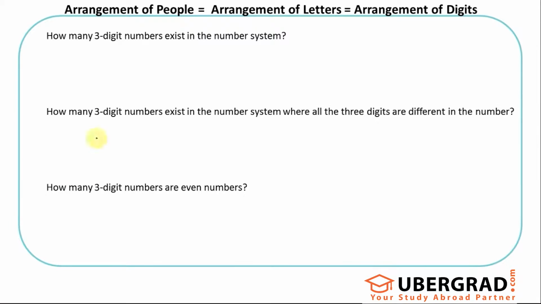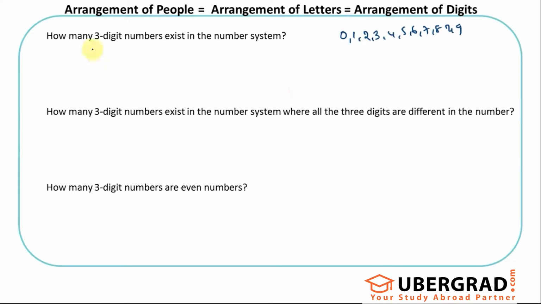So as we have already said in the earlier video of permutations 1, arrangement of people, arrangement of letters, arrangement of digits, it's all the same. Generally with digit arrangements, you don't get a clue about which digits should be arranged. Sometimes they would give it as an extra condition. Normally, what are the digits we see in numbers? 0, 1, 2, 3, 4, 5, 6, 7, 8 and 9. These are the 10 digits that we can put in numbers.